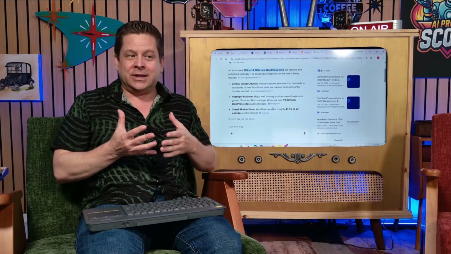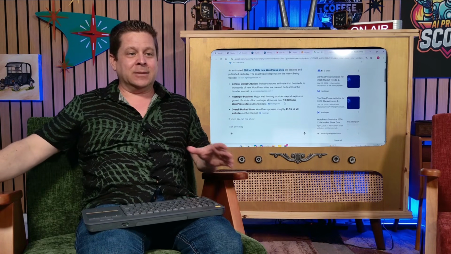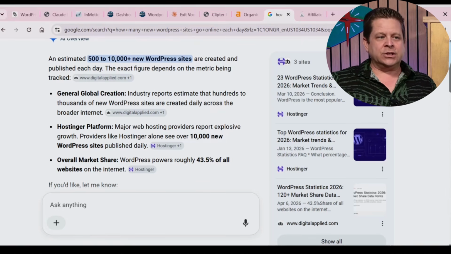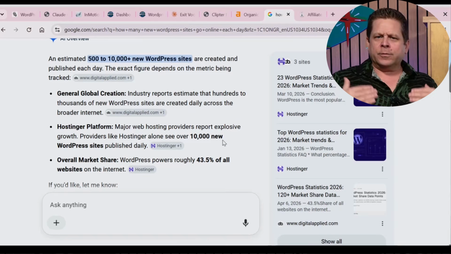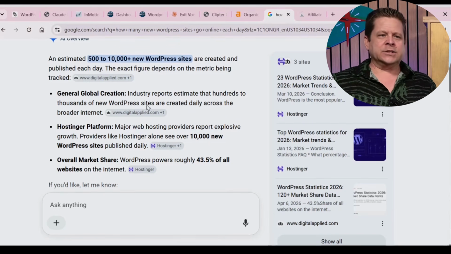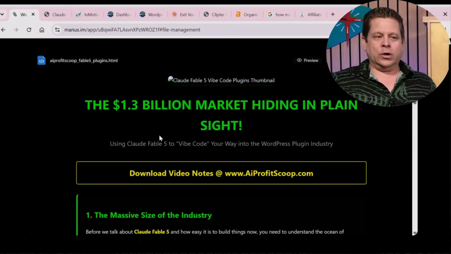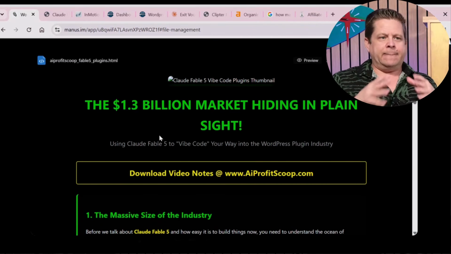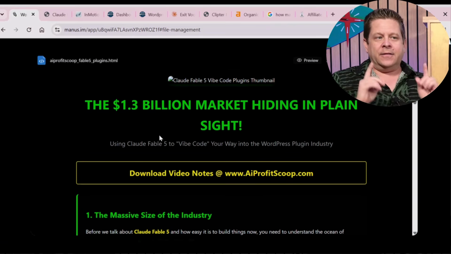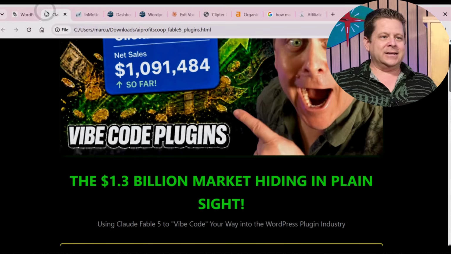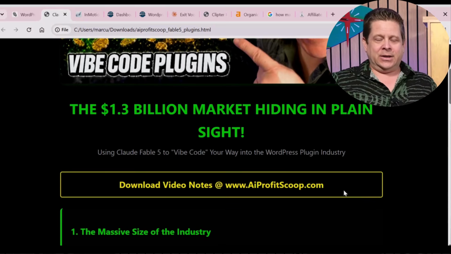And yes, WordPress plugins are a ginormous business. I was just looking it up today because I thought maybe AI had changed it. However, we could see that some people are saying there's as many as 10,000 new WordPress websites published every day, and that WordPress powers roughly 43% of the entire internet. In fact, a lot of my sites are created on WordPress. We've been using this for a long time, and it works really, really well. This is a $1.3 billion market hiding in plain sight.